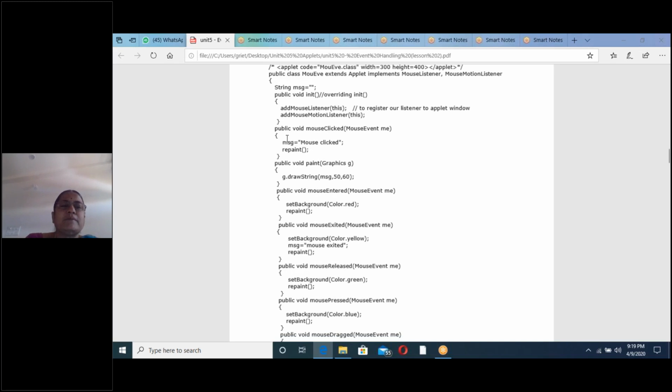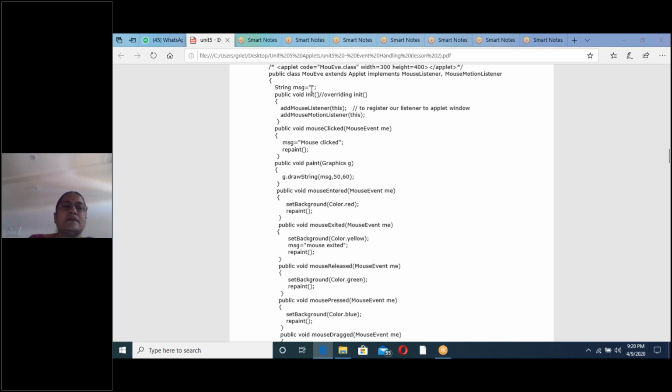See what we have written. Public void mouse clicked. What is the syntax? Syntax is already given in the interface now. So public void mouse clicked. This must be public, already explained in the overriding methods. Next, they are implementing interfaces, already explained. Public, this is must. Next, public void mouse clicked of mouse event. How do I write the implementation part is message is equal to inside message.